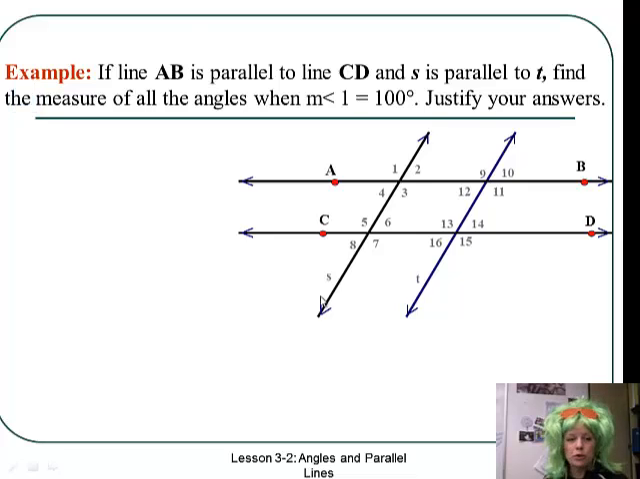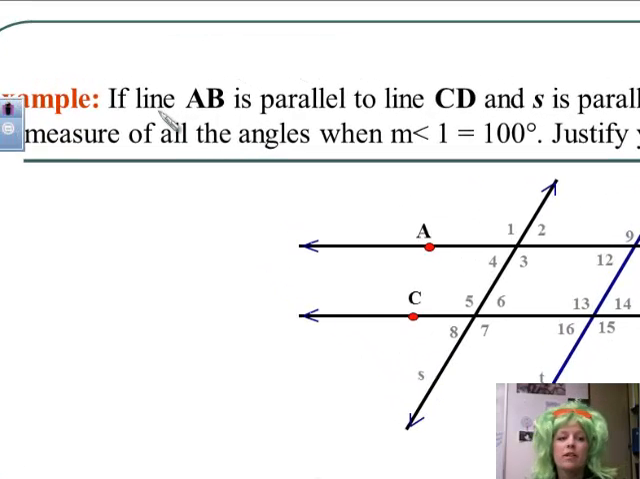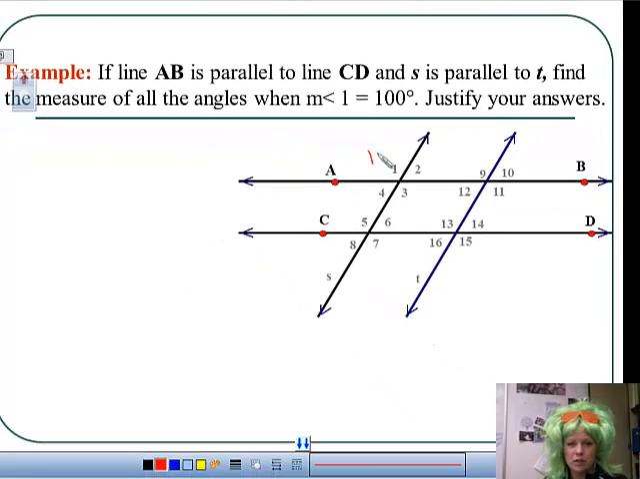So in your homework, it's going to be talking about if line AB is parallel to line CD and S is parallel to T, find the measures of the angles when the measure of angle 1 equals 100. So I'm telling you this is 100. Justify your answers. Okay. You ready for this?